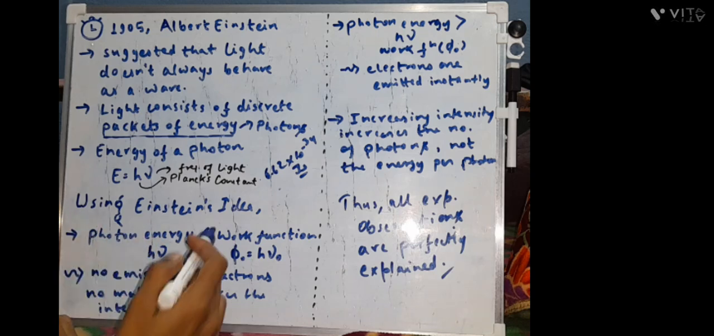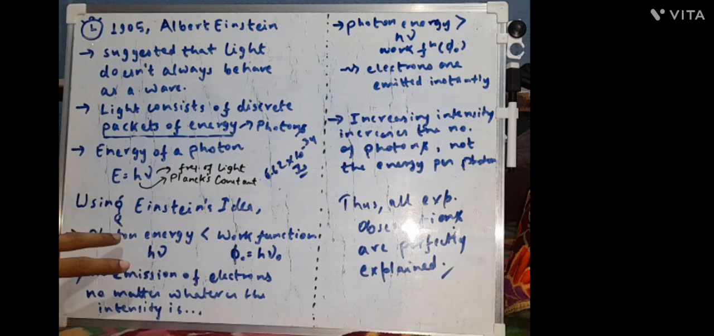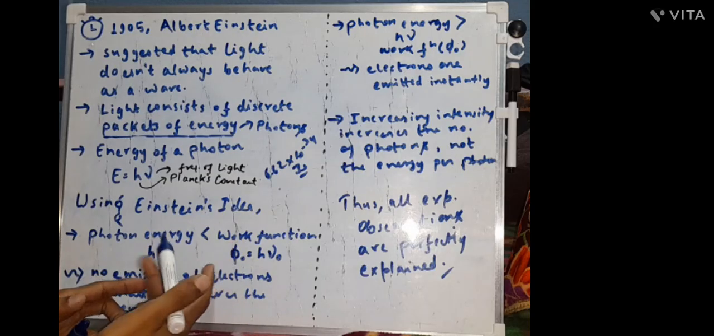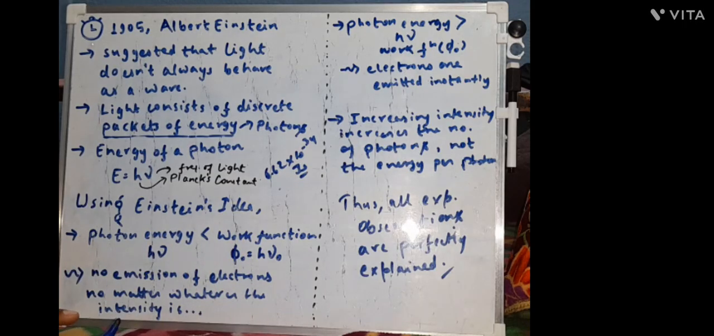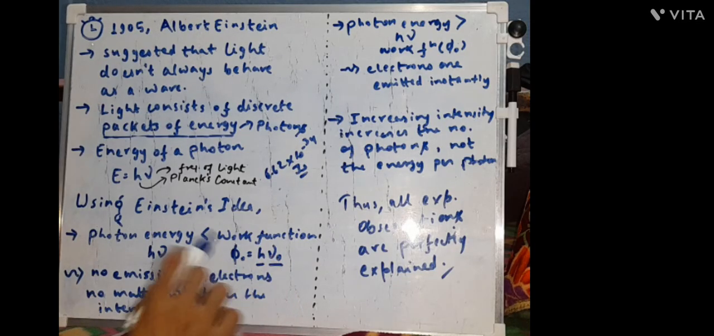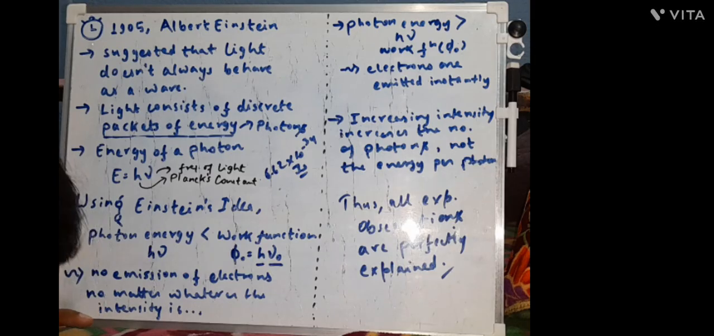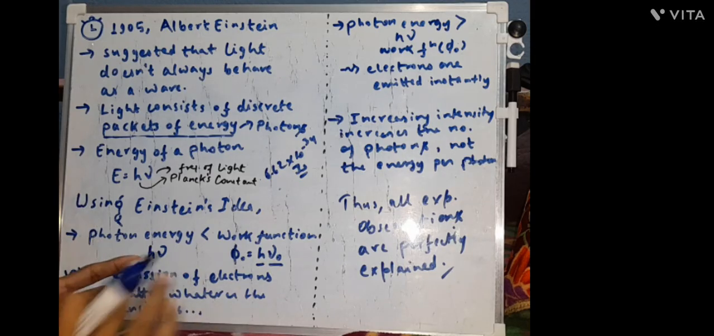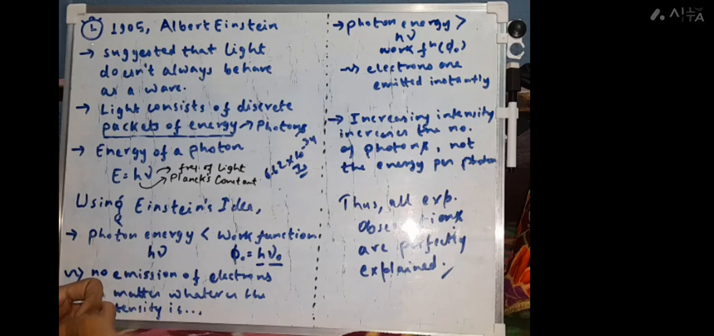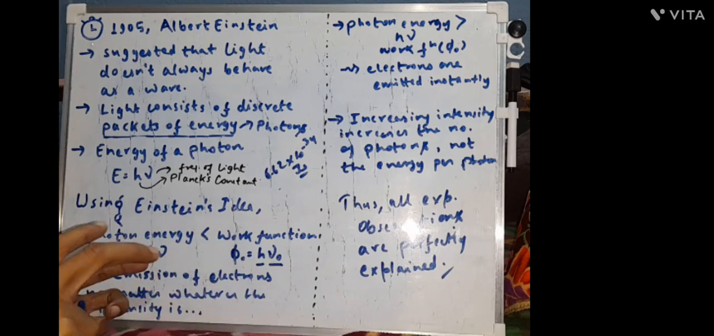We will talk about them one by one. The first thing: if the photon energy is less than the work function. What is the work function, basically? We have already talked about threshold frequency. When you multiply it with Planck's constant, you get the work function, and it is a characteristic property of every metal. If the photon energy is more than that, you will get electrons. And if the photon energy is less than the work function, there will be no electron emission, whatever the intensity is.